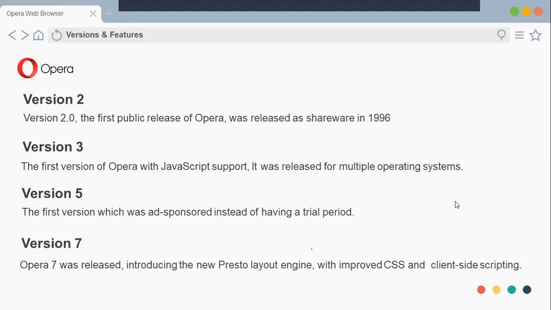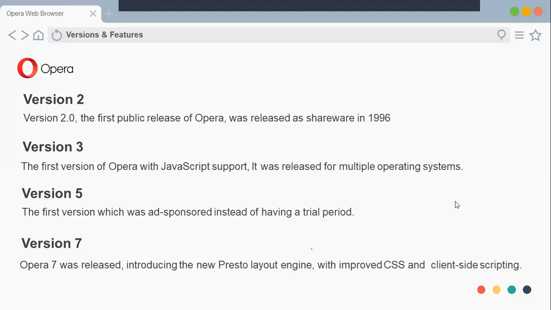What was happening is that in the earlier version, version 2, the developers were earning revenue by providing full features. But in version 5, they stopped that and started to show ads to the user, and from that they generated the revenue. Version 7 introduced the Presto layout engine with improved CSS and client-side scripting. In short, it improved performance, quality, and the user interface. This sentence means the same.